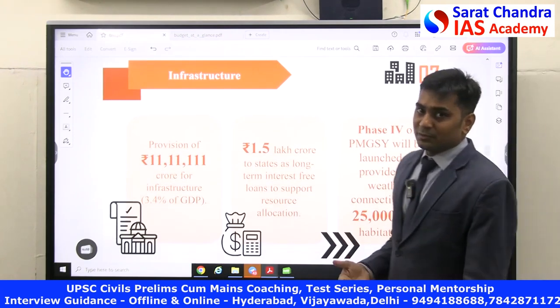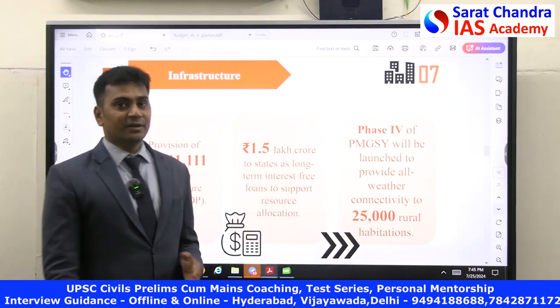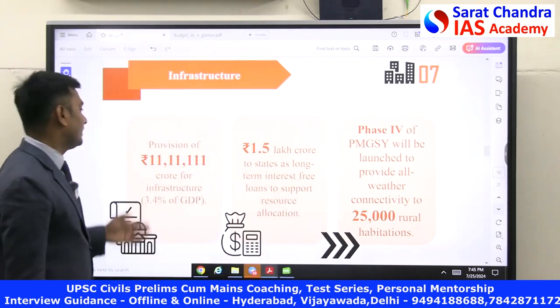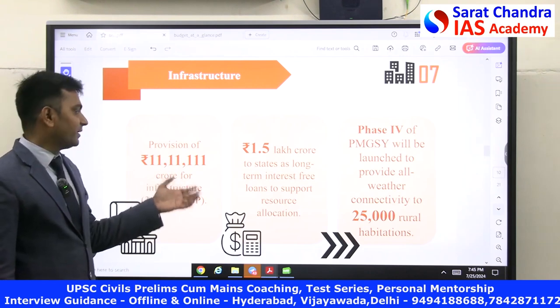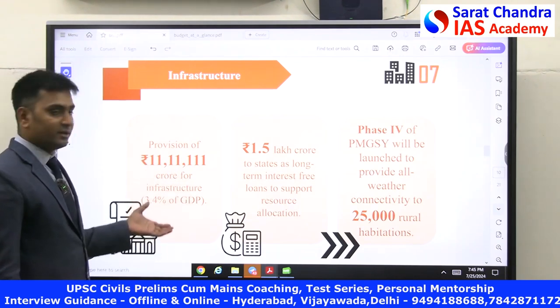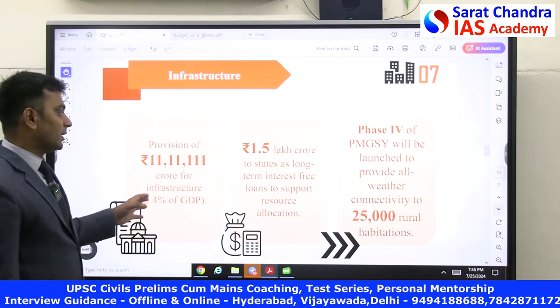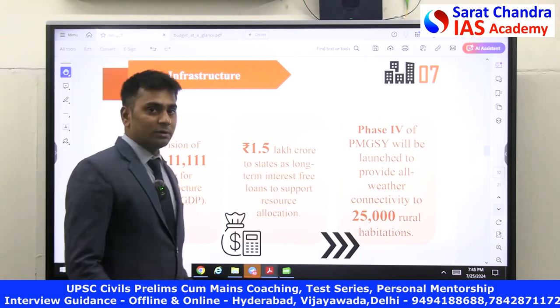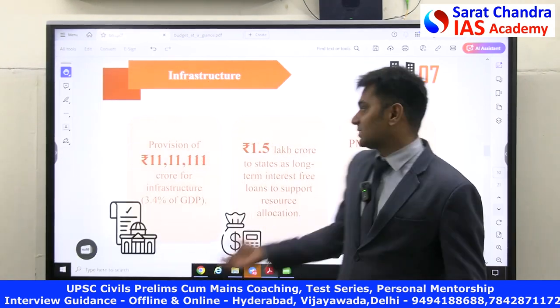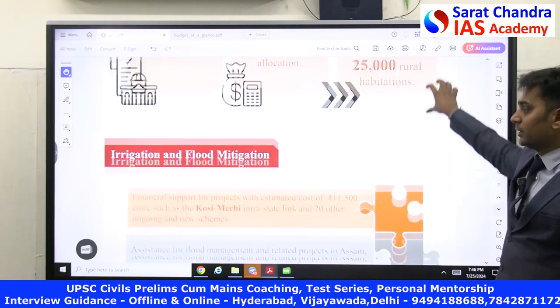Going into the next one, infrastructure. Just now I said the capital funding that the Government of India has given for infrastructure is somewhere around 11,11,111 crore rupees. Somewhere around 3.4% of GDP is spent on this, and they are focusing on giving money to the states for creating infrastructure, and Pradhan Mantri Gram Sadak Yojana is going to be improved.